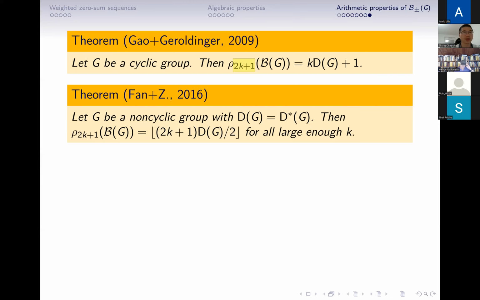I mean, here we talk about when it is 2k plus 1. If G is a cyclic group, Gao and Geroldinger proved that the (2k+1)-th elasticity is just k times D(G) plus 1. And in 2016, we proved that if G is a non-cyclic group, but D(G) equals D star (G), then the (2k+1)-th elasticity is the floor of (2k+1) times D(G) over 2. Here k is for all large k.